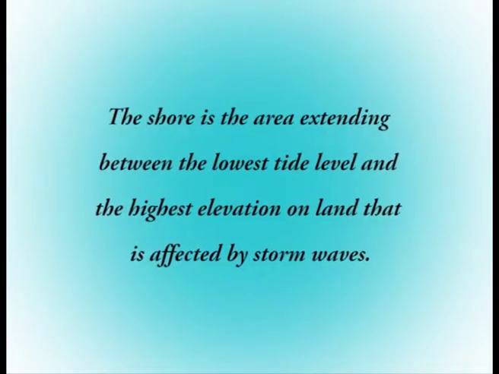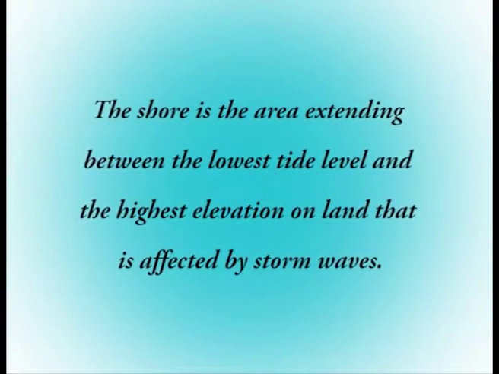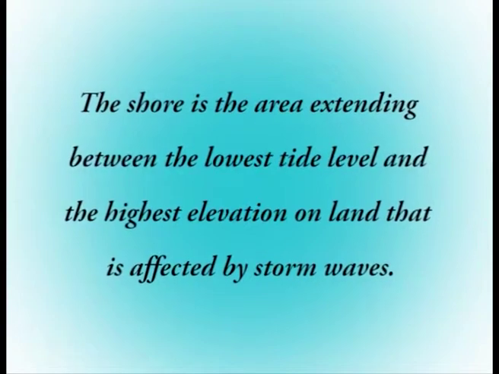Conclusion. In this chapter, we discussed the geological processes that occur on the shoreline, and we also discussed wave erosion. We have studied the following aspects in this chapter. The shore is the area extending between the lowest tide level and the highest elevation on land that is affected by storm waves.